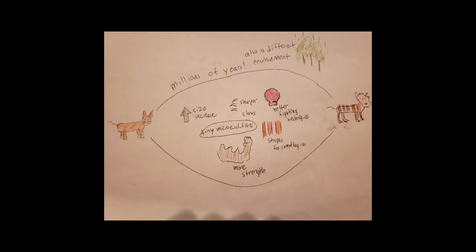These microevolutions are small in the grander scheme of things. While this cat may have changed its claws at some point, it's hard to believe that from this tiny cat emerged a huge tiger. Well, microevolutions stack to create huge changes from ancestor to evolved species. Remember, evolution happens over millions of years. It's less surprising because there is a lot of time for these animals to evolve, but the difference between the cat and the tiger is made up of tiny microevolutions, traits that helped the cat survive in its new environment. The transition from cat to tiger shows how when microevolutions are combined, a huge difference is made.